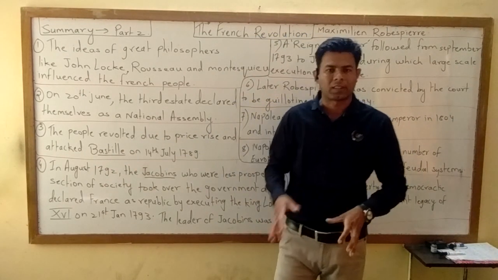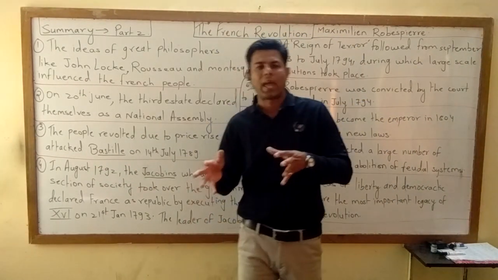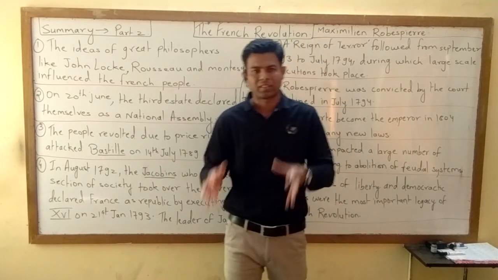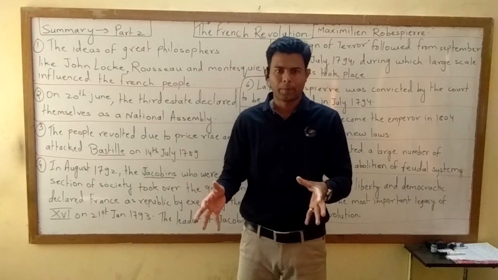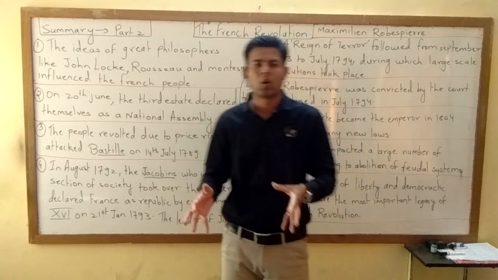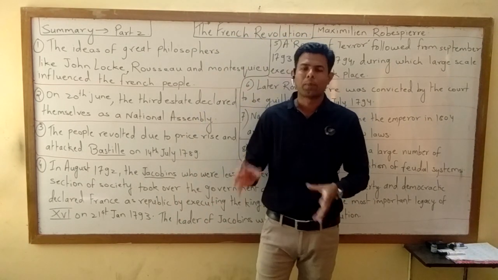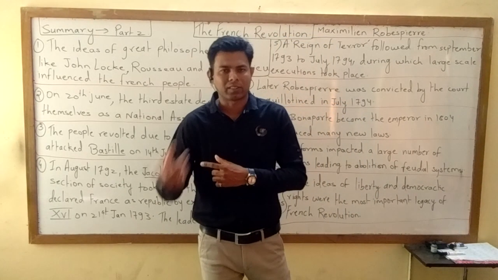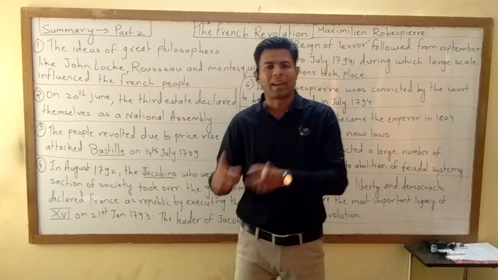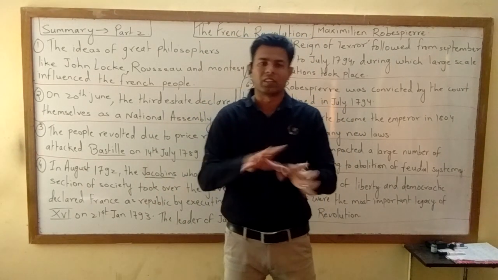Now what do you mean by Bastille? It was a symbol of absolute monarchy. Bastille was a fort. It was a symbol of absolute monarchy. People went there and they attacked Bastille. Why? Because of the rise in prices of goods and services.